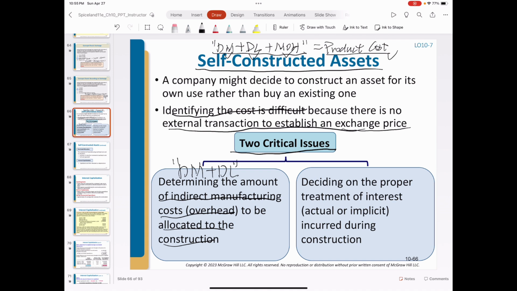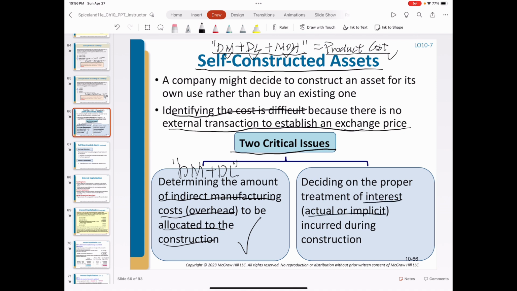Similar to what we have learned in managerial accounting, we basically assign the manufacturing overhead to each product to determine the product cost. But in this chapter, we will not talk about this issue. We are talking about the interest cost. Why should we include interest cost in the value of the assets?